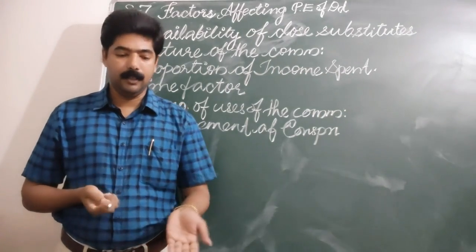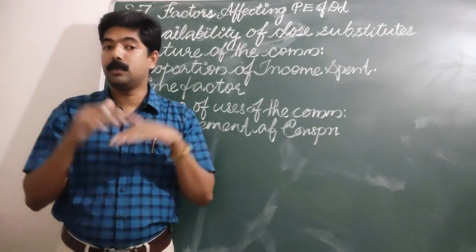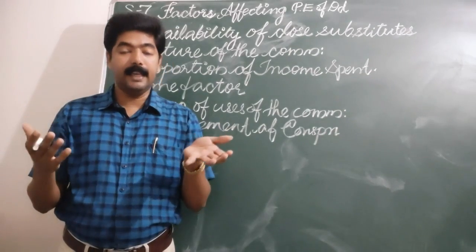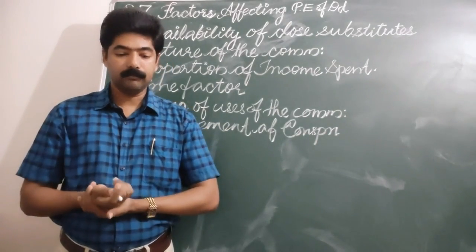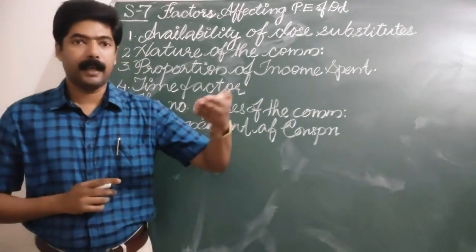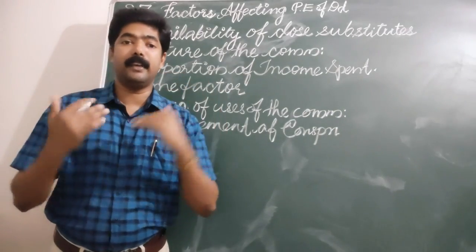Therefore, inelastic in nature. And in between there is one more price, that is the moderate price, where demand is elastic in nature. Moderate price lies within a particular range.